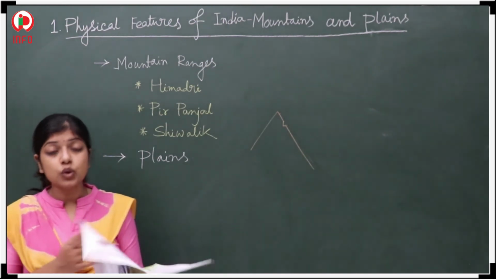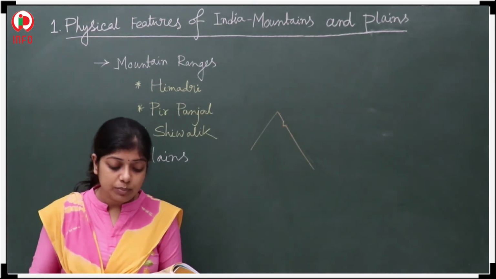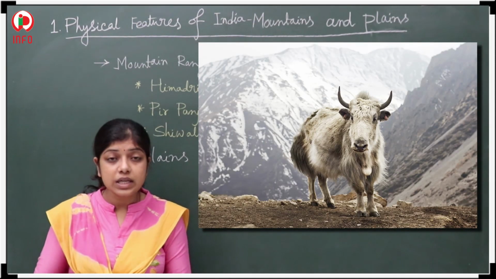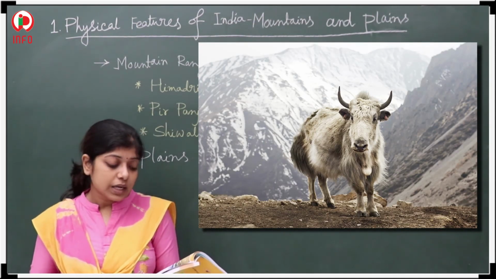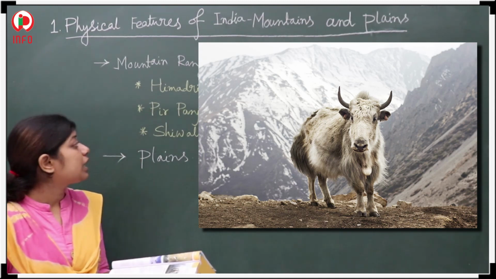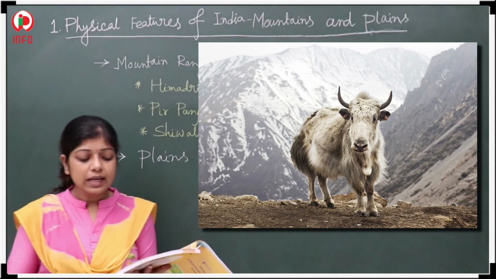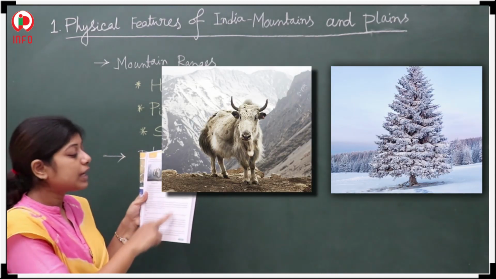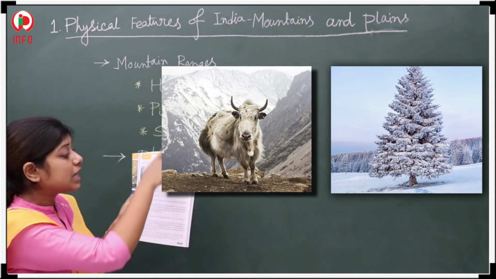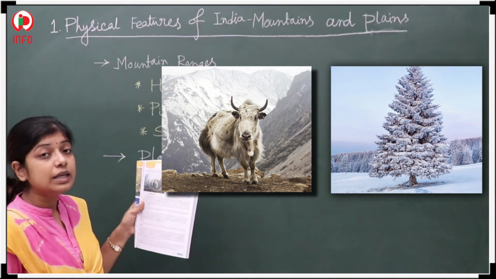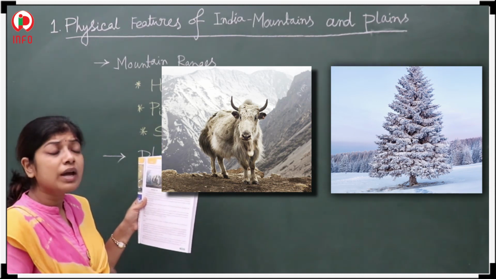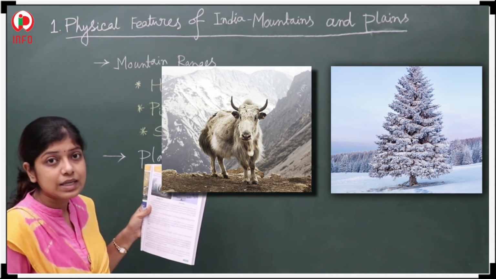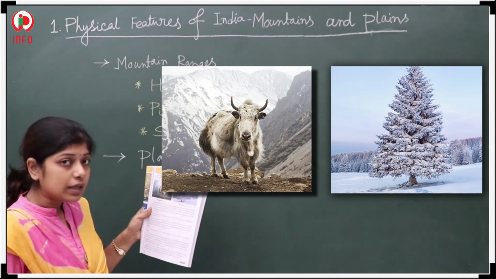That's why we have to divide them into three parts. I have told you that the Himalayan yak is there. In which range? That one is observed in the Shivalik. And all of you have seen the pine tree. I have told you that its shape is like that, so if there is snowfall, the tree won't be hurt anyhow. It should not hurt. Is it clear?